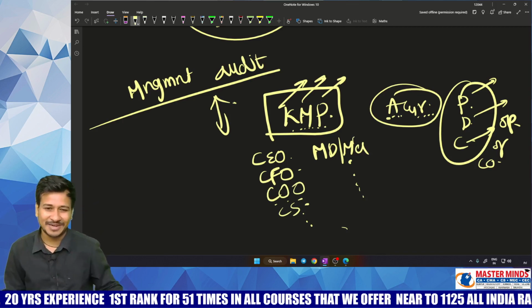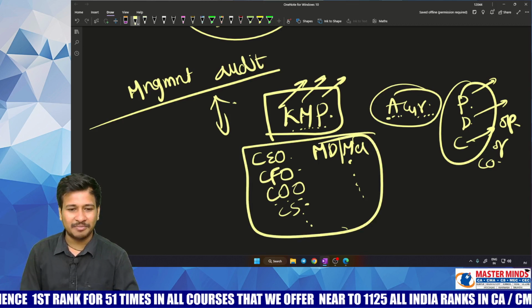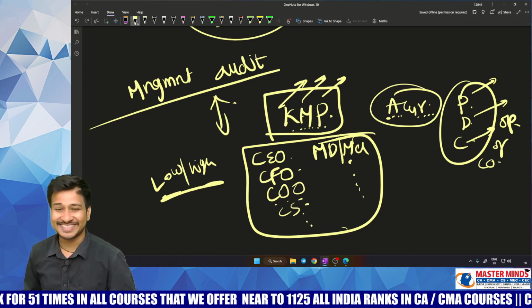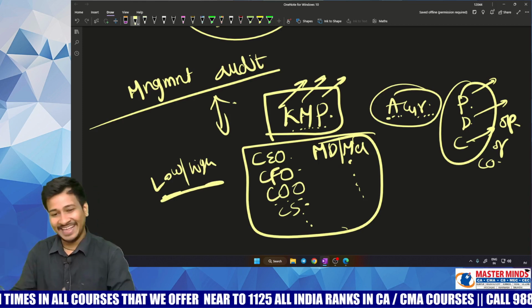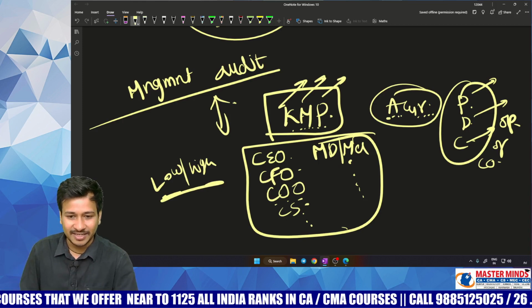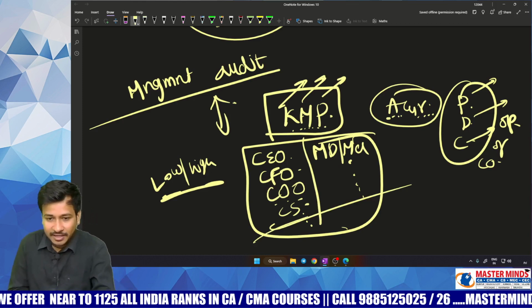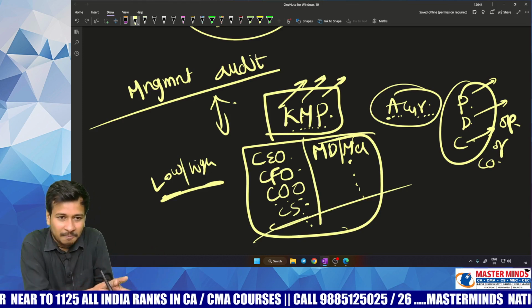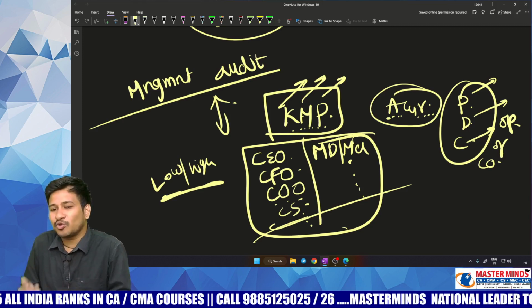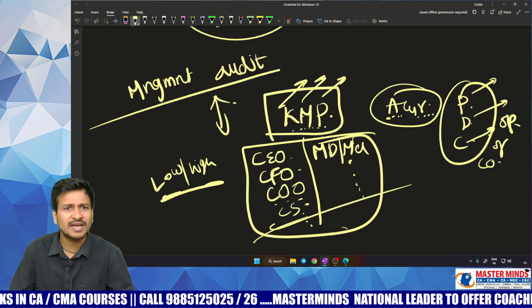For your kind information, my dear children, think with common sense and tell me, are the salaries of KMP low or high? Obviously higher, not even high, higher. The company has to spend crores and crores of rupees to retain these KMPs. But the point you have to notice is, if the company is paying crores and crores of rupees on them, would the company like to know the efficiency of these people or not? Of course, yes.